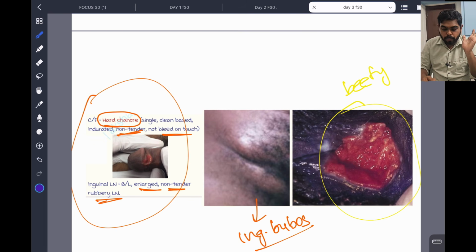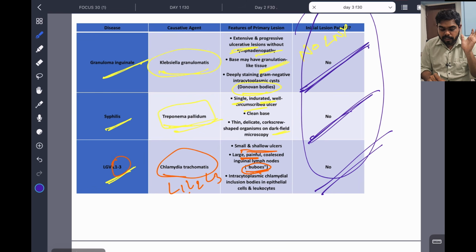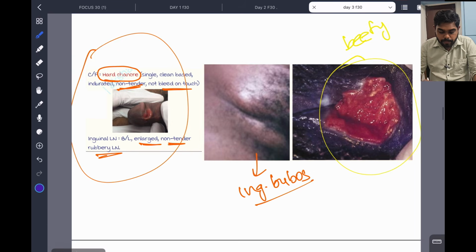These are the inguinal buboes, large and painful. Later pain develops, but initial lesions are painless. This is a little confusing, but very important, and later we will solve this. Now we are going to the other part.